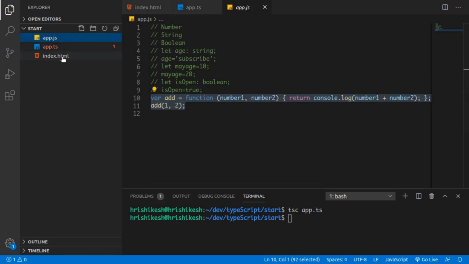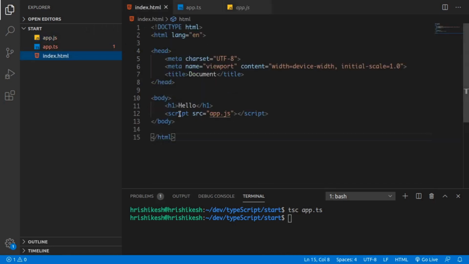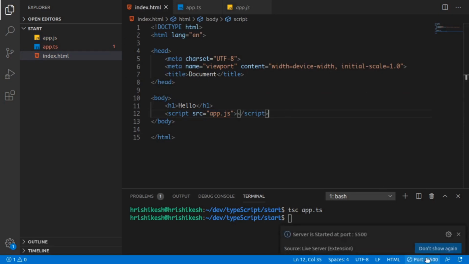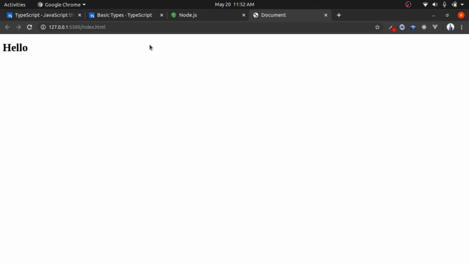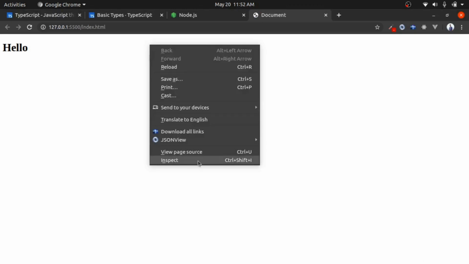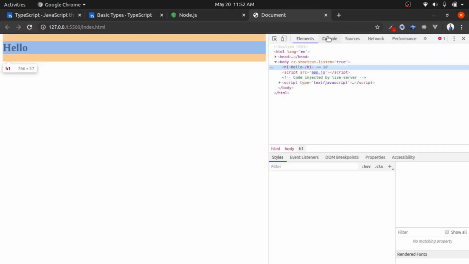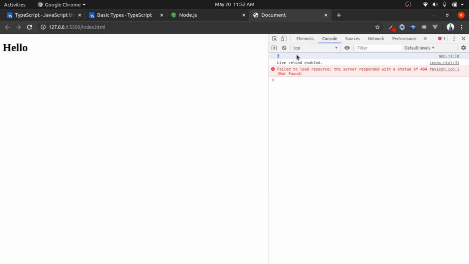Just link this JavaScript file in our HTML file, and if we open this in our browser, you can see in our console that it gives us a 3. If we reload it, we get a 3.